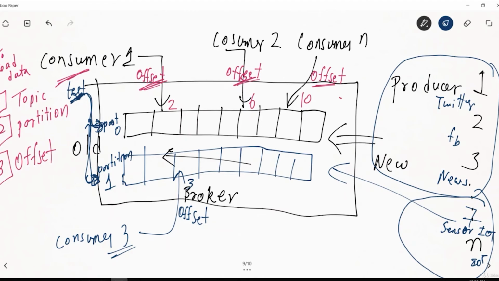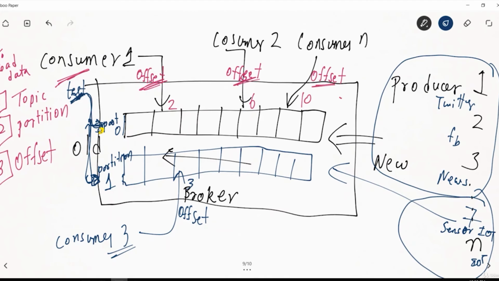When we use a single partition, let's say there are multiple consumers and we are using only a single partition. All the consumers will connect to a single partition only. So all the bandwidth goes to the same machine and it becomes a bit slower.